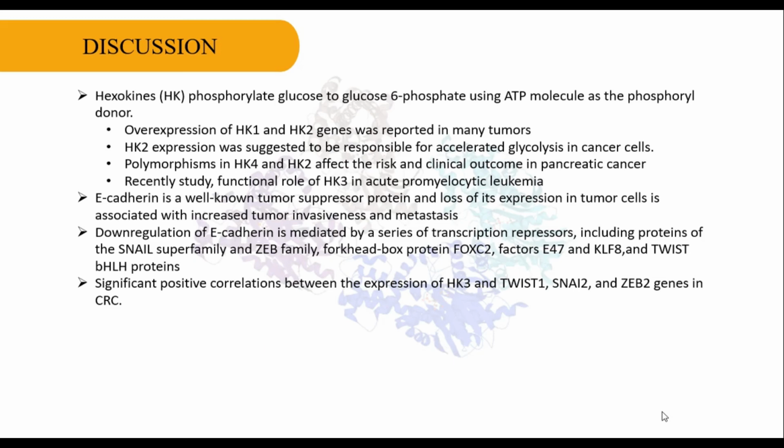E-cadherin is a well-known tumor suppressor protein, and loss of its expression in tumor cells is associated with increased tumor invasiveness and metastasis. Downregulation of E-cadherin is mediated by zinc-finger transcription repressors. A significant positive correlation is shown between the expression of HK3, TWIST1, SNAI2, and ZEB2 genes in CRC.